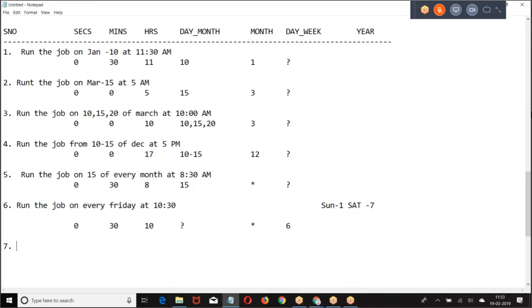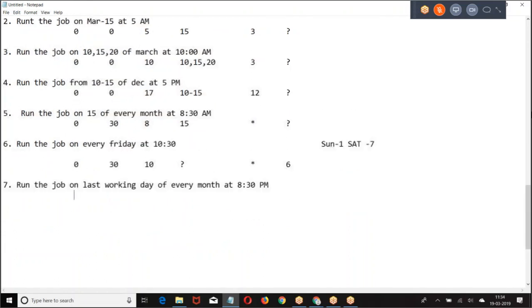Next we have: run the job on last working day of every month.